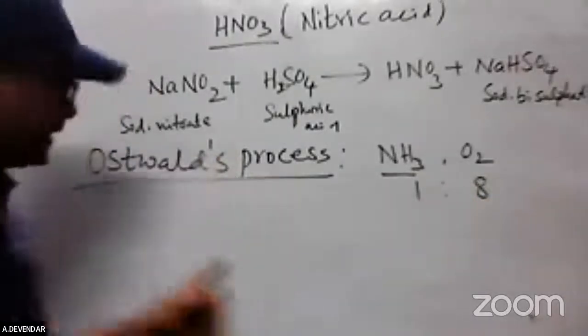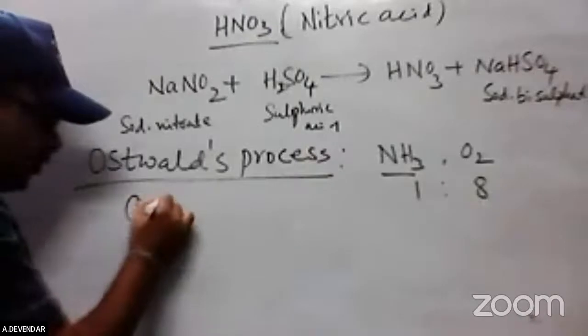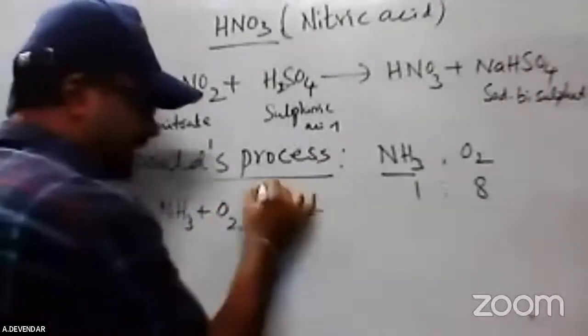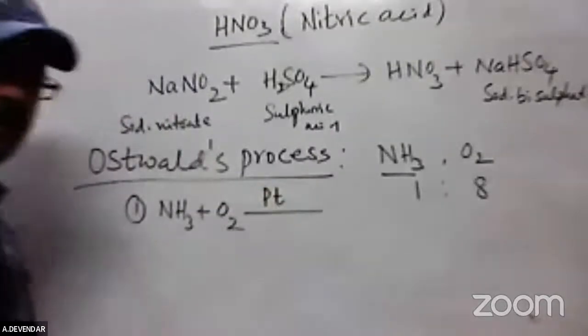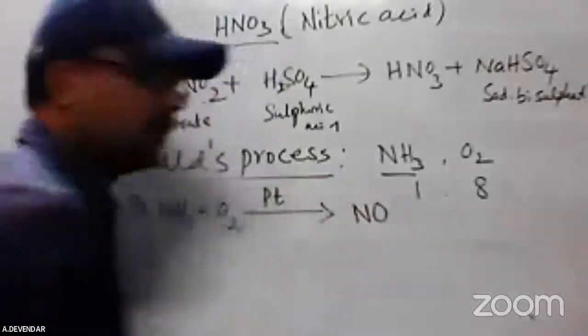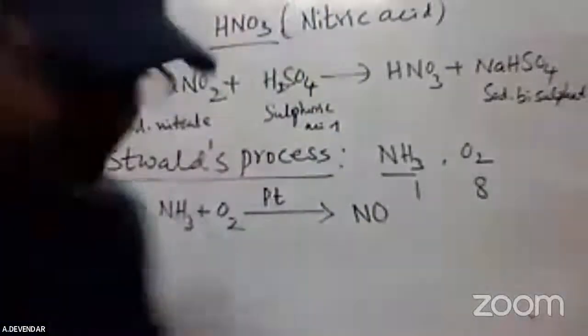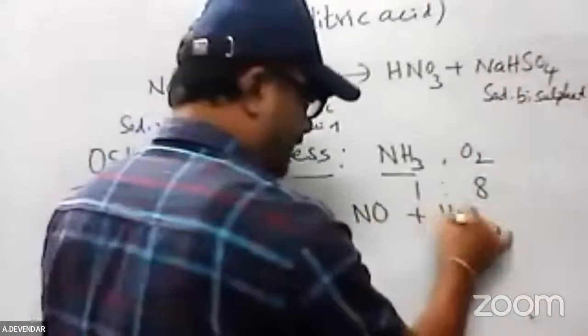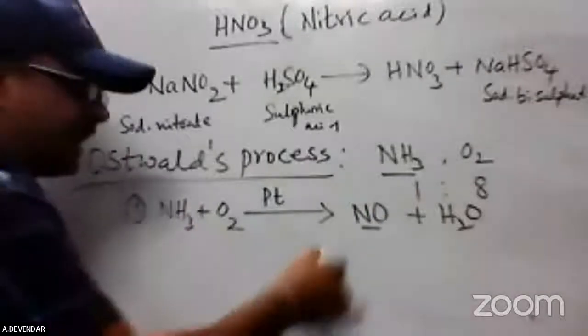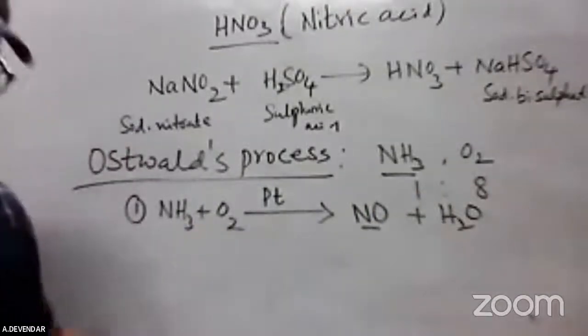So in the first process, ammonia gas is passed with oxygen in the presence of the platinum gauze sheet. You get nitric acid, and water is also formed, so the water will be eliminated. Almost 95% of the ammonia is oxidized.